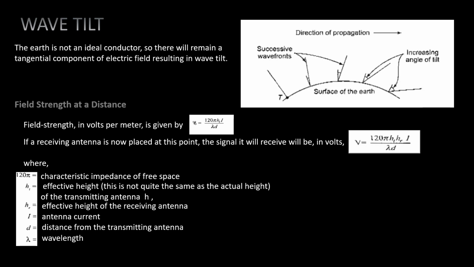Next, field strength at a distance. Radiation from an antenna by means of the ground wave gives rise to a field strength at a distance, which is given by 120 pi HT I over lambda d. If a receiving antenna is now placed at this point, the signal it will receive will be in volts given by V equals 120 pi HT HR I over lambda d, where 120 pi is the characteristic impedance of free space, HT is the effective height of the transmitting antenna, HR is the effective height of the receiving antenna, I is the antenna current, d is the distance from the transmitting antenna, and lambda is the wavelength.